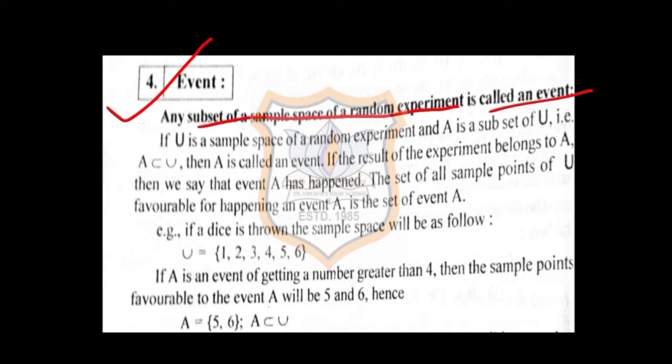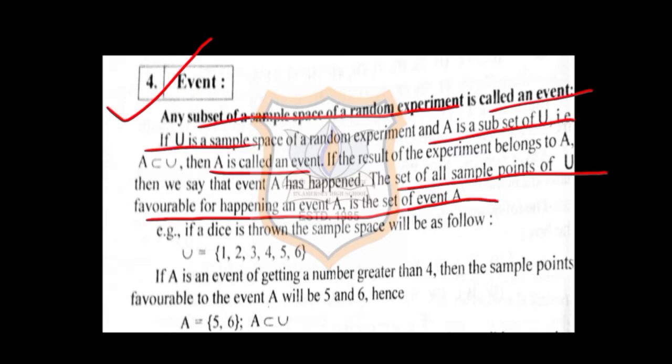If you have U as a sample space and A is a subset of U, then A is called an event. So the set of all sample points is U, and the favorable points which we want are collected in set A. So A is called a favorable event.